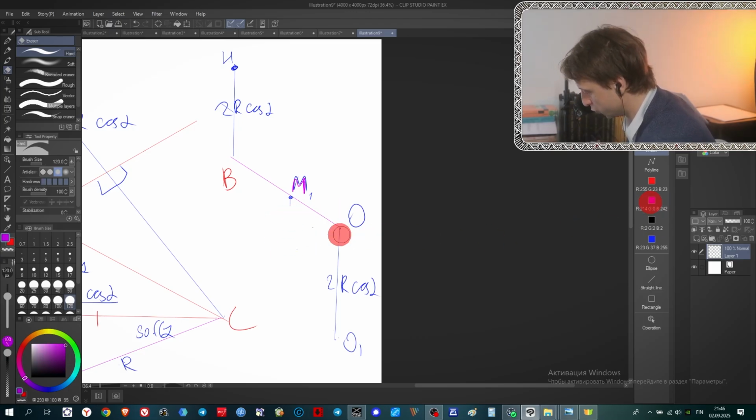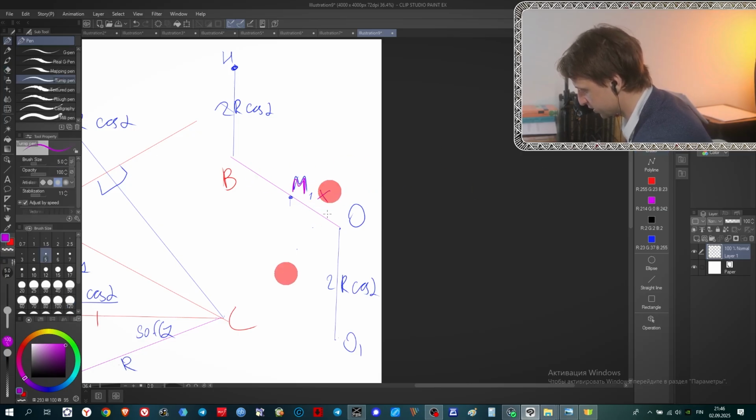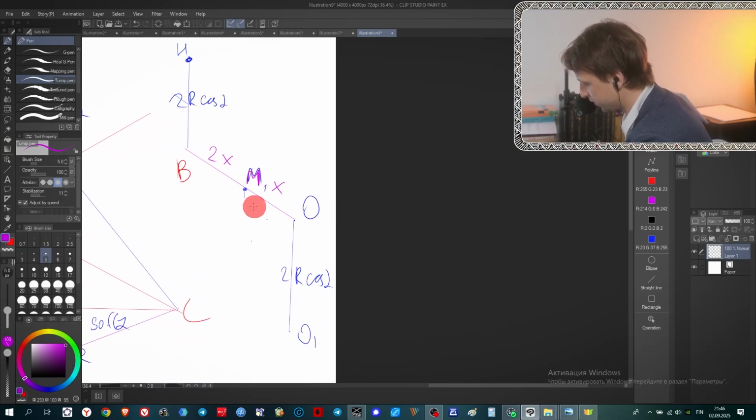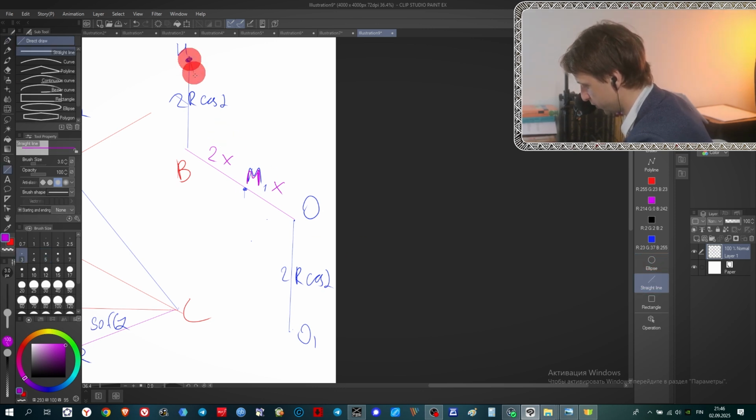We know for sure that for Euler's line, this one is x, and this one is 2x. There is no question. It is an Euler line for this big triangle. Okay, let's just connect these 2 points. We connect these 2 points like this, and what do we have? This is parallel to this one, and this is equal to this one.